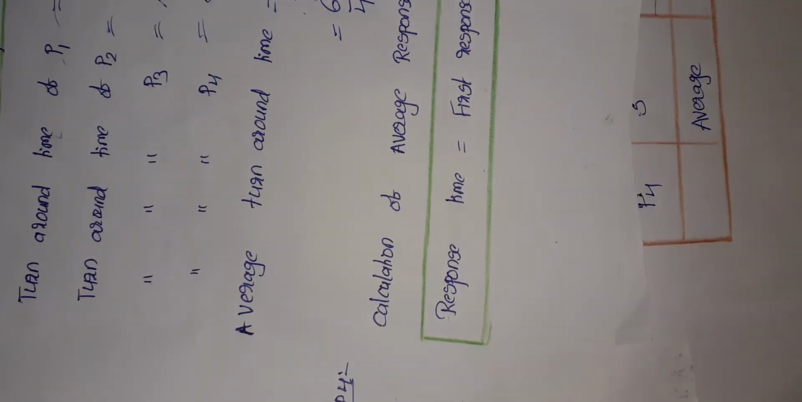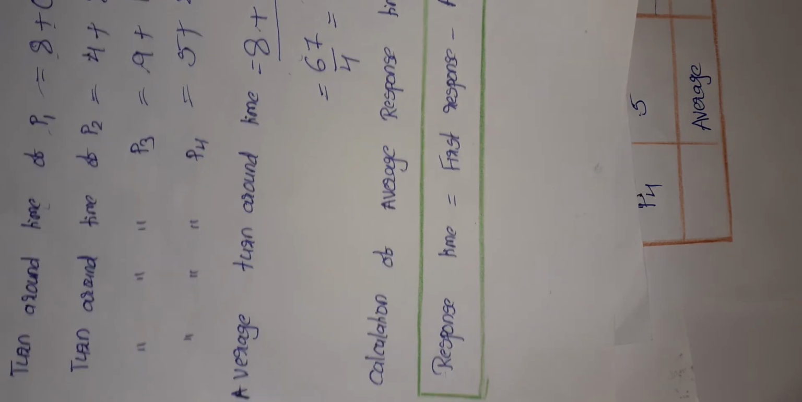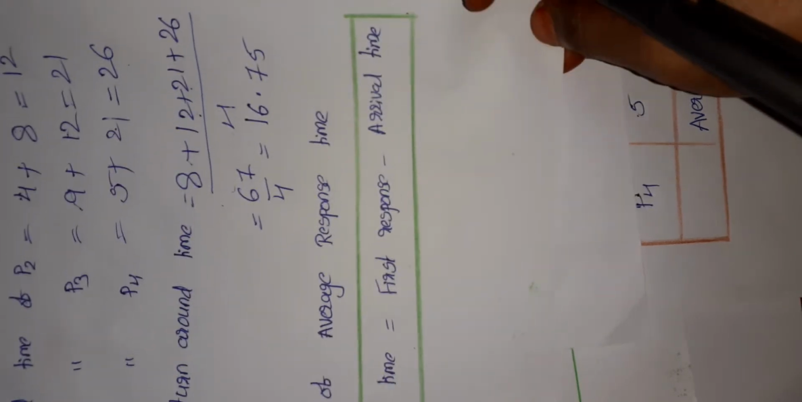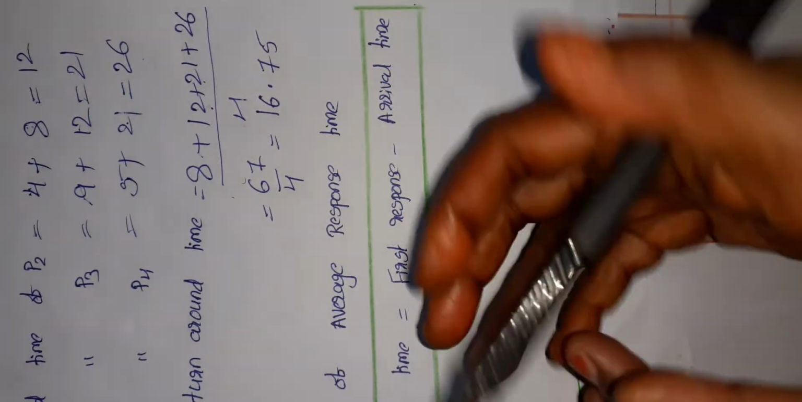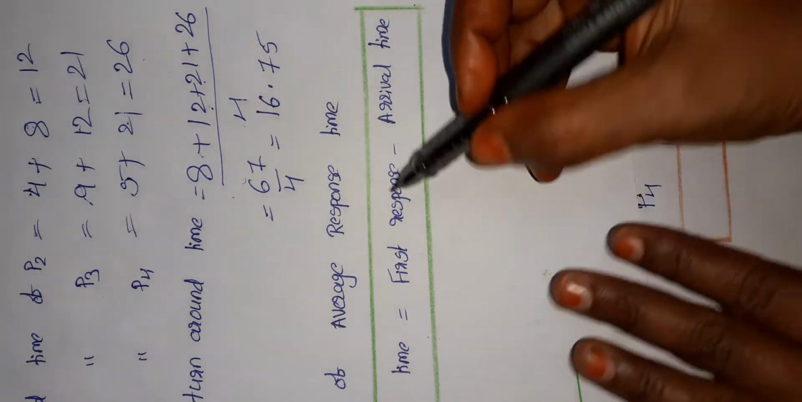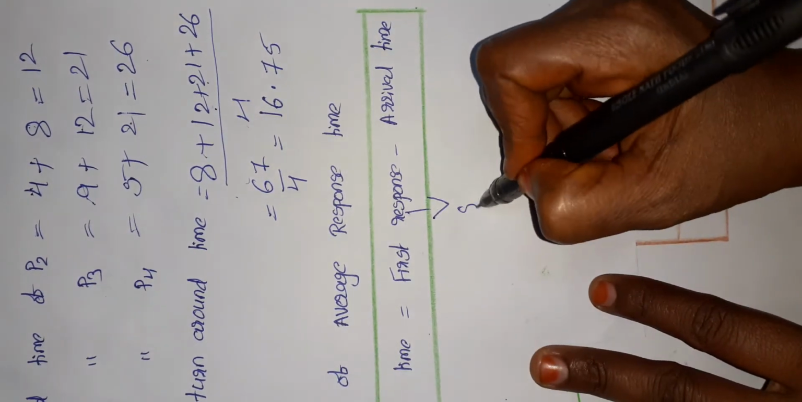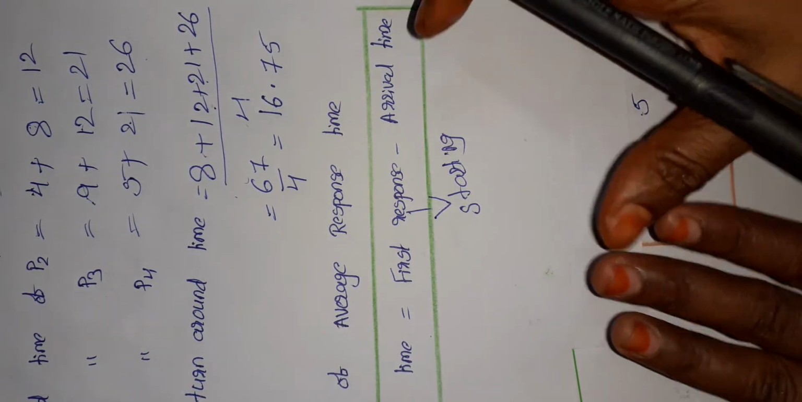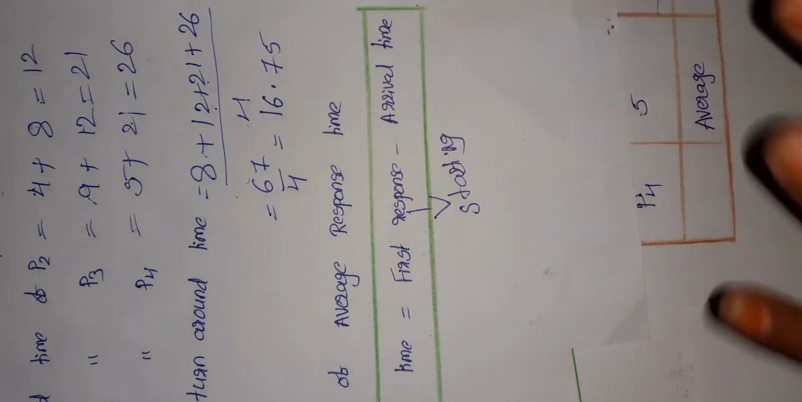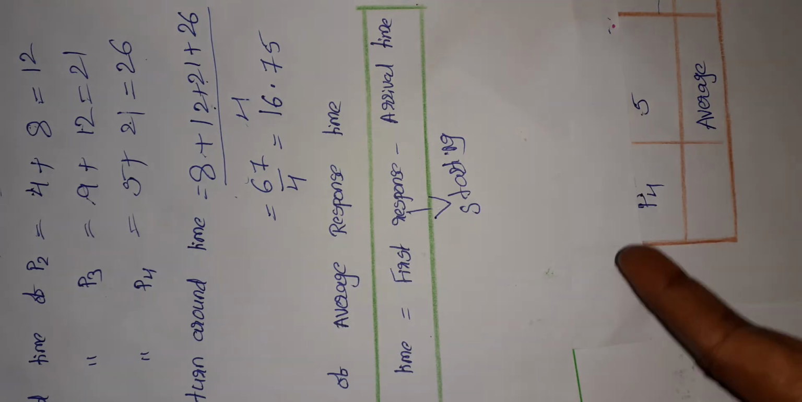Let us go for the last one, the calculation of response time. The response time is nothing but first response minus arrival time. Here we are not getting any delay in the given question. So the first response time is always taken as the starting time, at which point of time the process will be started. Okay, that is called the first response time.